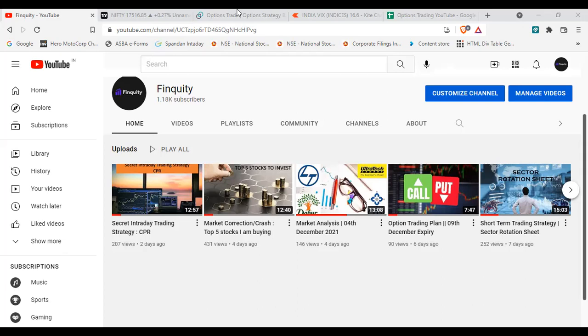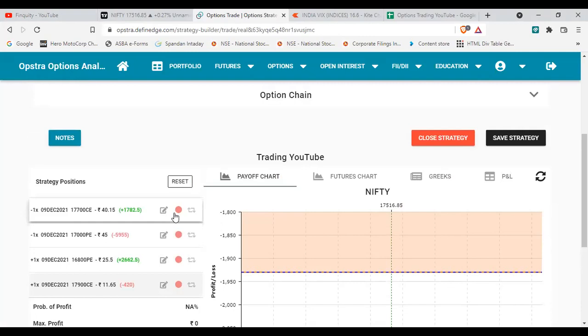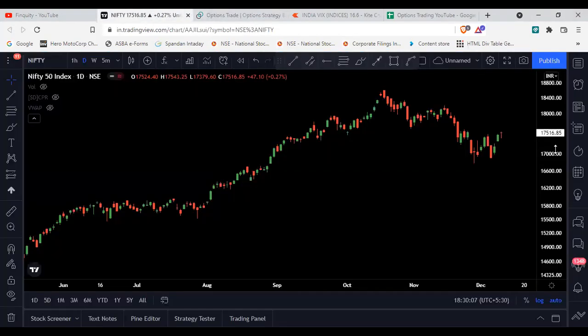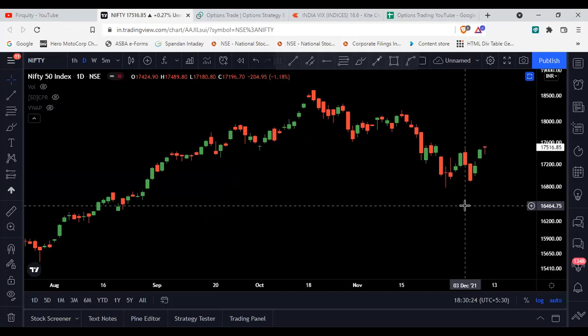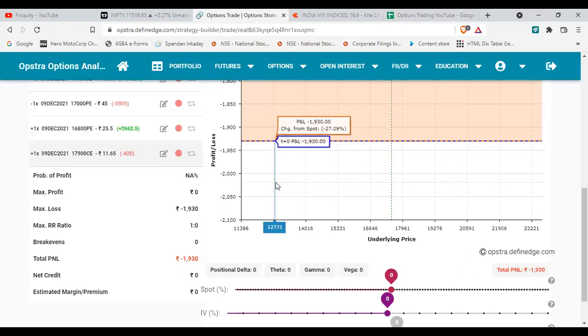If we look at the status of our position, I have just updated all the positions. Regarding our stop loss, on 6 December Nifty closed below 17,000. So the stop loss of the 17,000 put option that we had shorted was hit, and because of that we had to close the entire position. Right now, if we look, it seems we sold all the positions OTM, but that is not true, because our stop loss was hit on 6 December, and because of that we have incurred a loss of around 1930 rupees per lot.